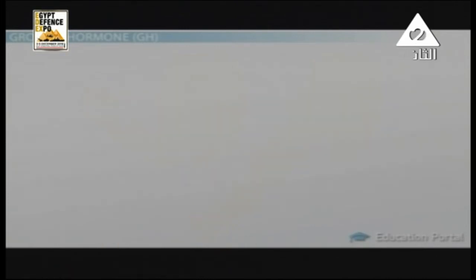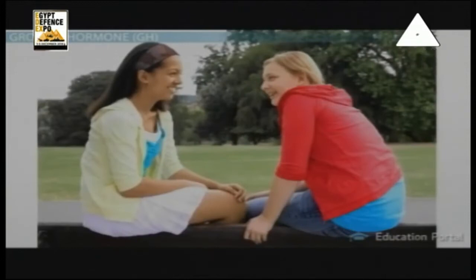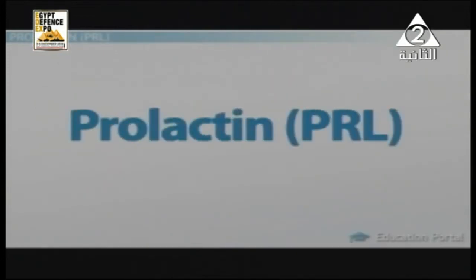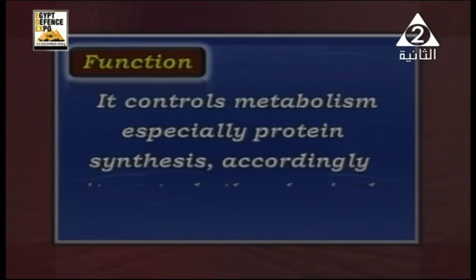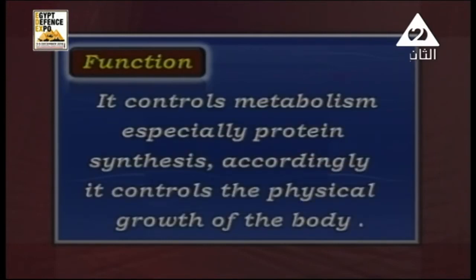It controls metabolism, especially protein synthesis, and accordingly it controls the physical growth of the body.